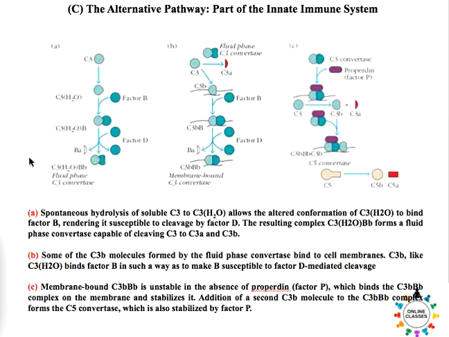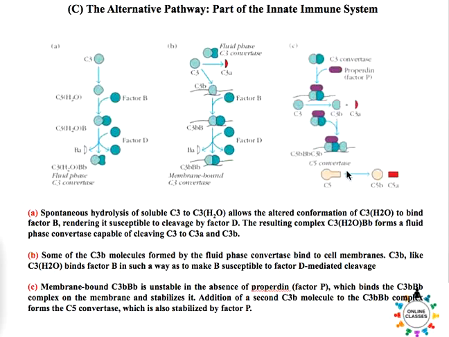From this fluid phase convertase, a membrane bound C3 convertase is generated, and this membrane is the membrane of the foreign pathogen, let's say bacteria. This membrane bound convertase can now convert the inactive C3 protein into an active component, and the new complex is called C5 convertase.